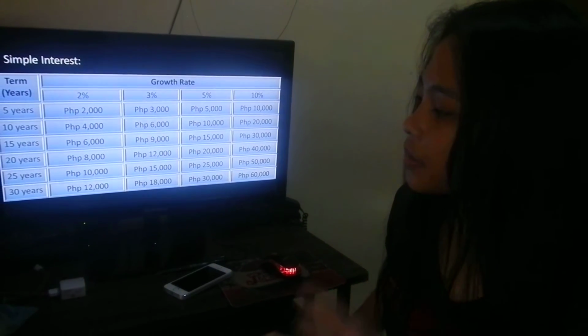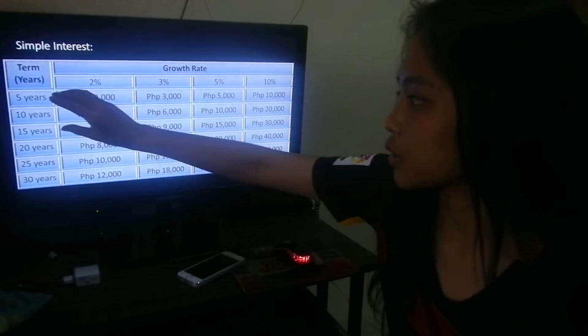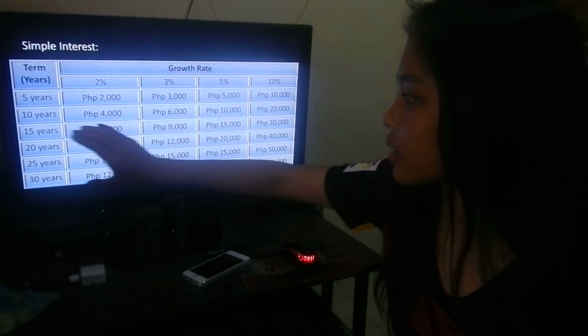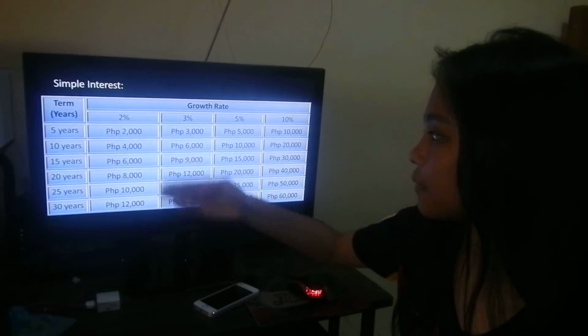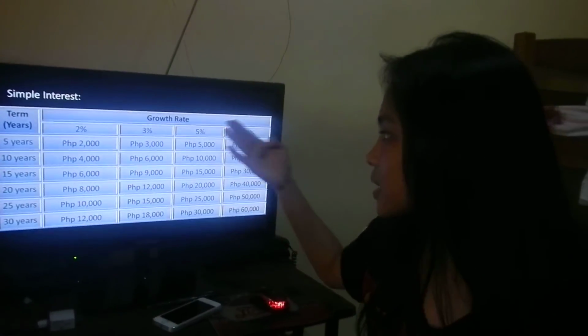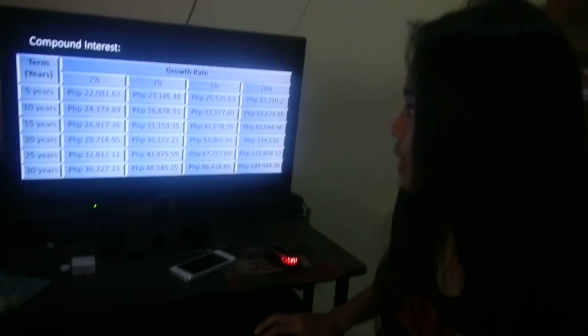So this is the simple interest that contains 2 terms, the short term and the long term, that contains a growth rate of 2%, 3%, 5%, and 10%. Also in the compound interest.